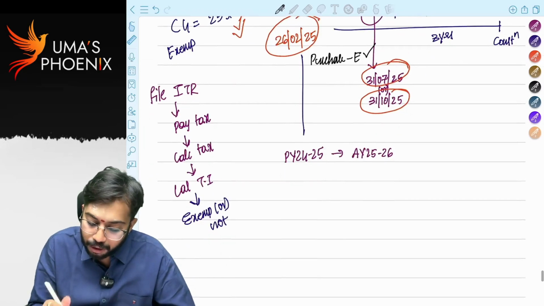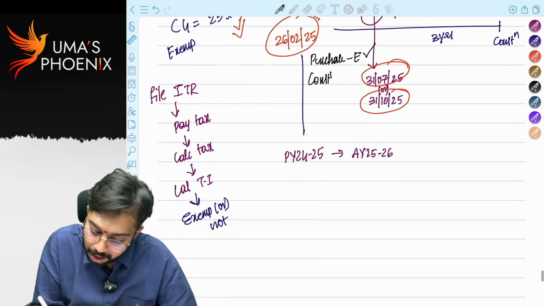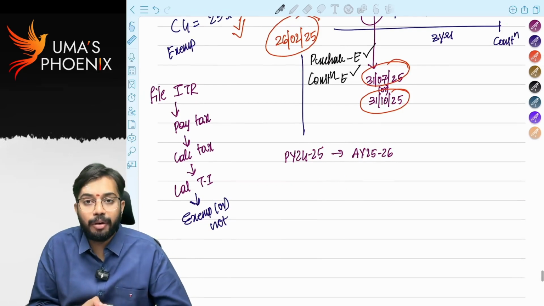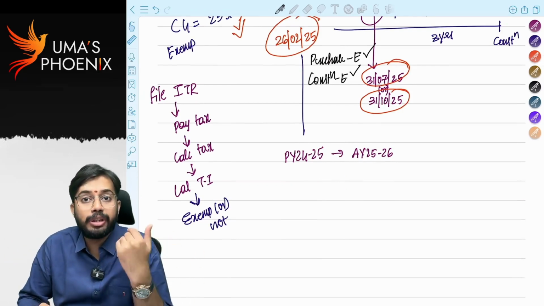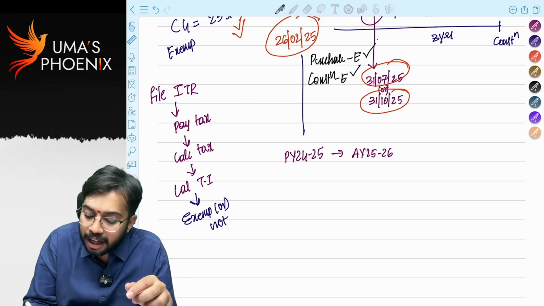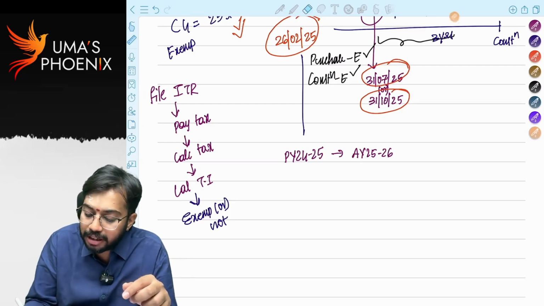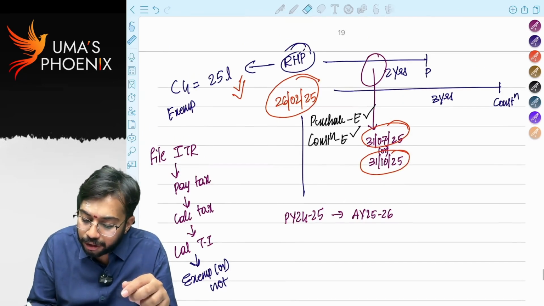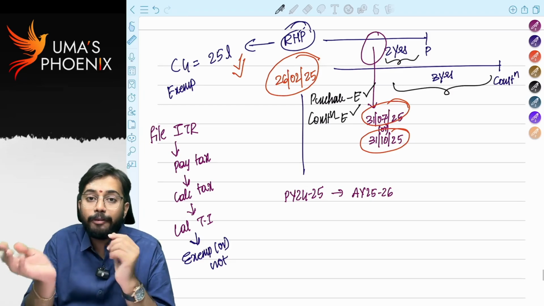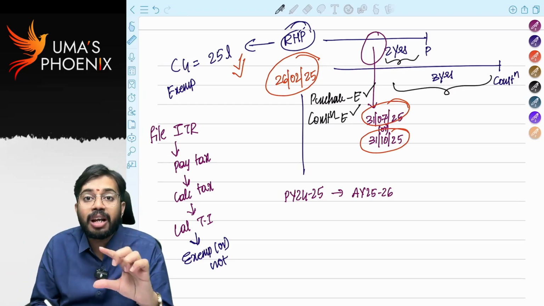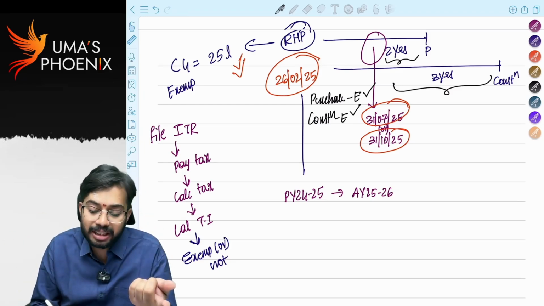If you constructed house property, then also exemption will be allowed. Before the due date for filing ITR, you did not purchase, you did not construct. You wanted to take extra time of 2 years or 3 years. Then, before the due date for filing ITR, whatever the amount that you wanted to reinvest is there.